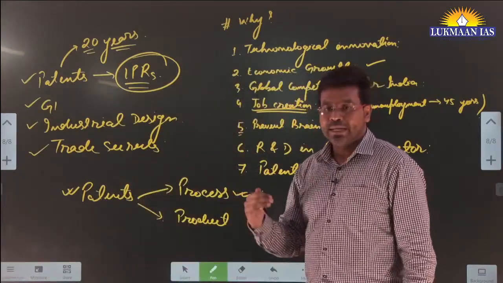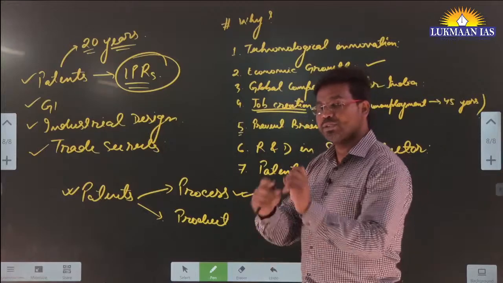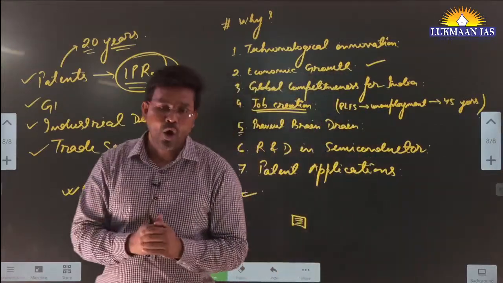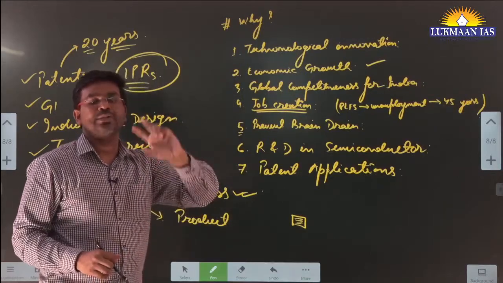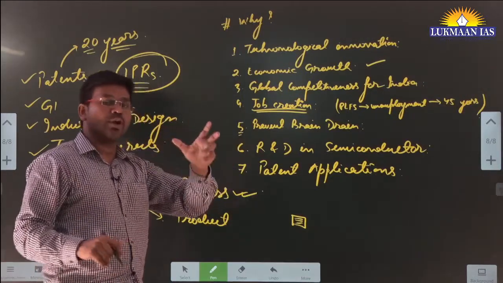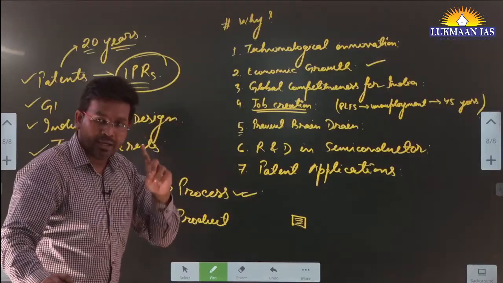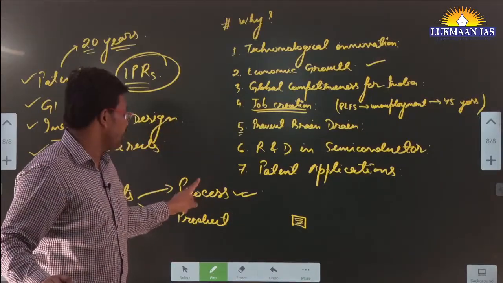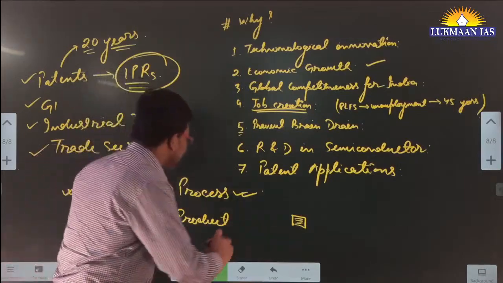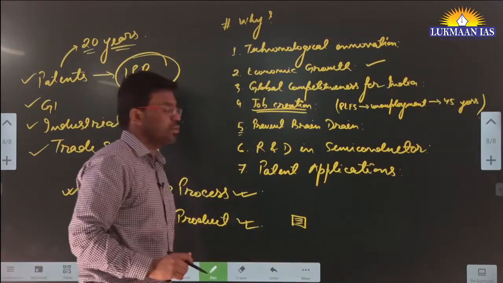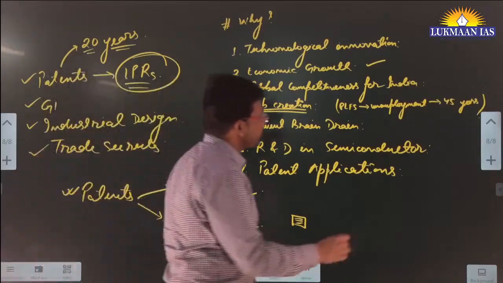So that company can solely manufacture the goods using that particular process, or that company may ask for royalty for giving licenses to other companies or organizations to manufacture similar goods using this process. Apart from this, the final product that they are making, they can get the product also patented, okay? So patent applications will also increase.